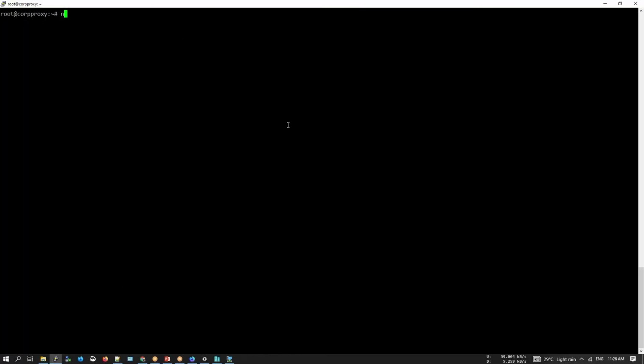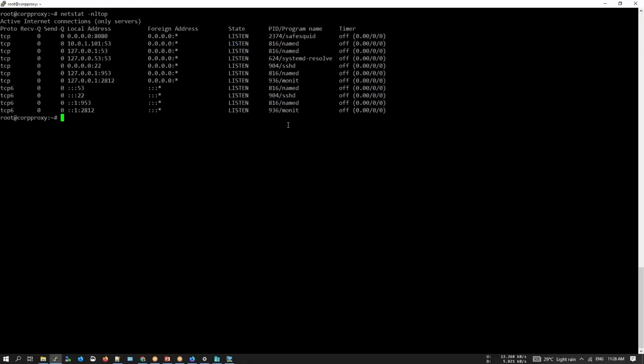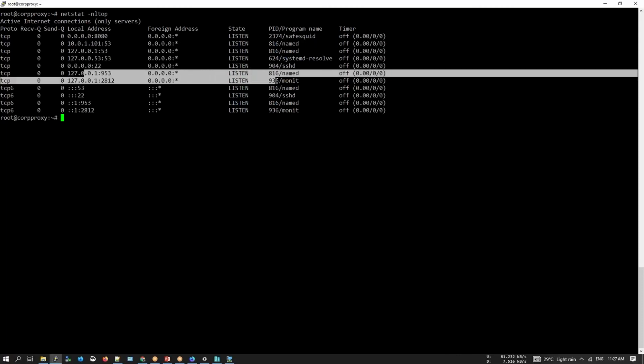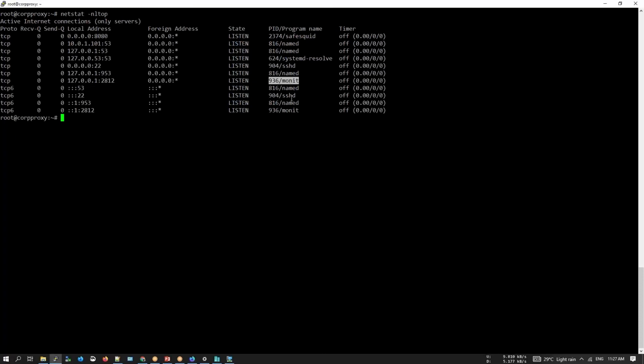Now we will use the command netstat -nltop and it will tell us what kind of services are running on this machine, specifically the network services. So over here we have SafeSquid running at port 8080. We have named, or you could say the BIND caching name server installed and running. The Monit service, SSHD, SSH.